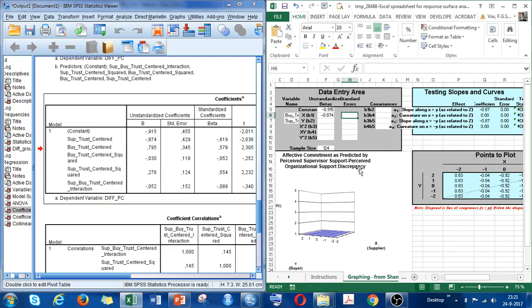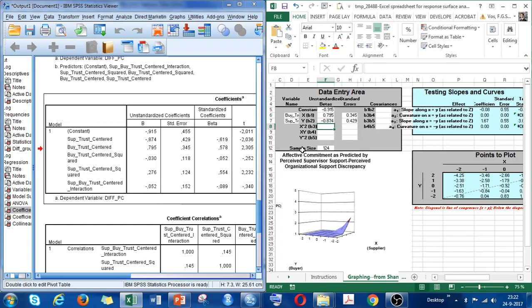And then it would be here 0.429 for y. Oh, actually, I switched it. I shouldn't have done it. So I just copy paste them here. Because I said Y is supplier trust, and here it's mixed. So then I go to buyer trust, which is 0.795, and the standard error is 0.345.